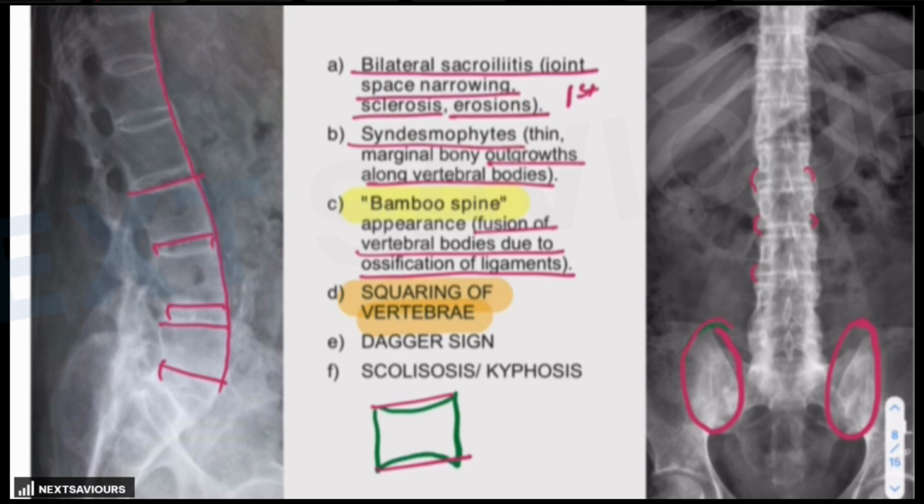Now, one of the theoretical signs is the dagger sign. Dagger sign basically is nothing but the calcification of the interspinous ligament. You know, here there is an interspinous ligament, and if it gets fused, it will appear like a dagger on the X-ray. So majority of the time, this finding is also theoretical, but in one of the NEET PG examinations, they gave you this X-ray where dagger sign was apparent. And in later stages there are going to be scoliotic and kyphotic findings. Scoliosis or kyphosis means degenerative findings which result in the lateral or the posterior bending, or curvature abnormalities, of the vertebrae. So these are the typical findings of ankylosing spondylitis.